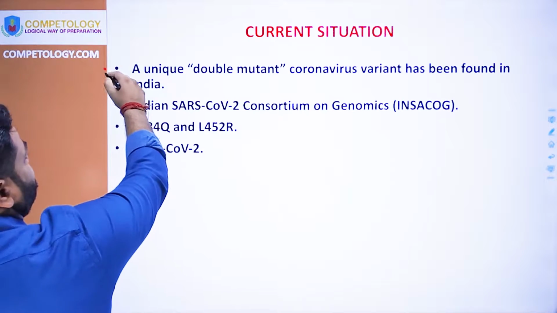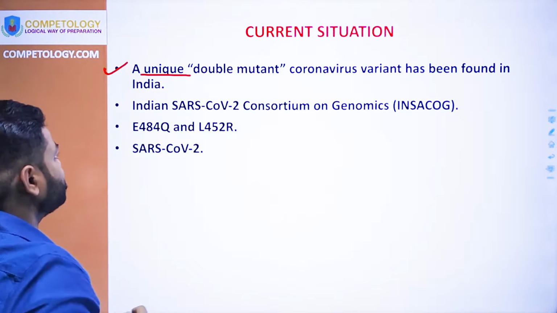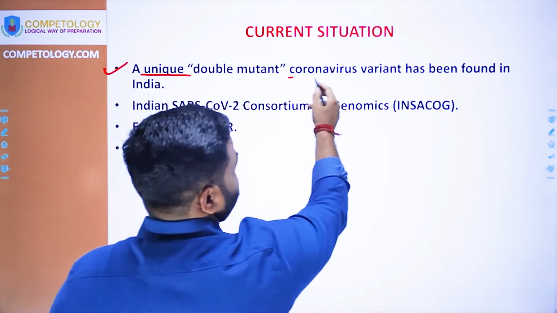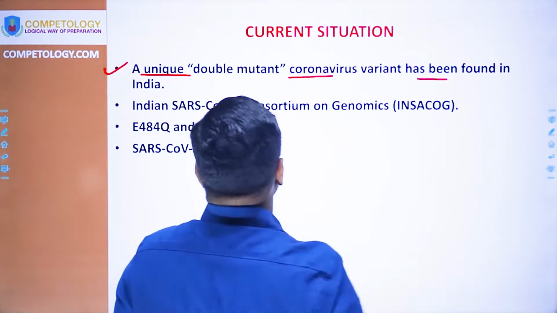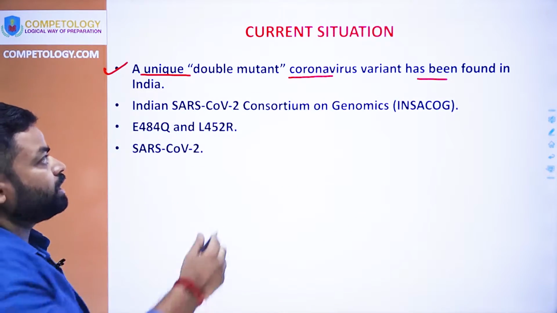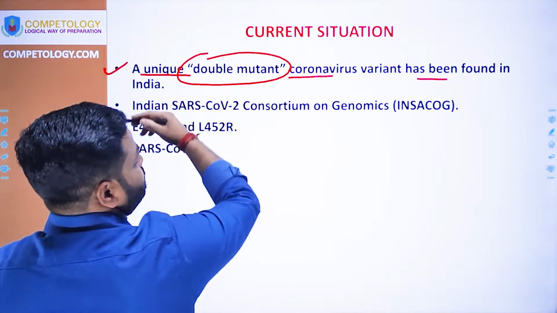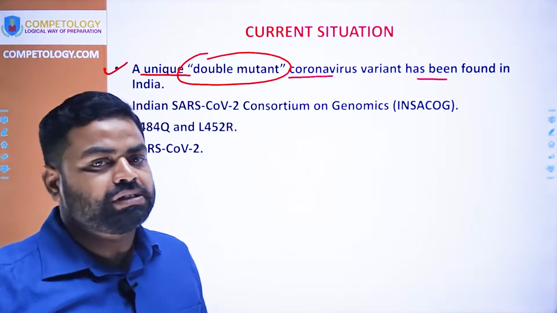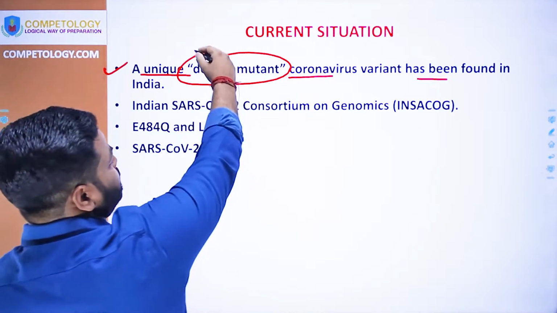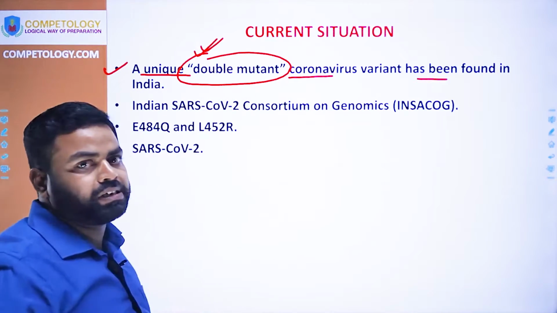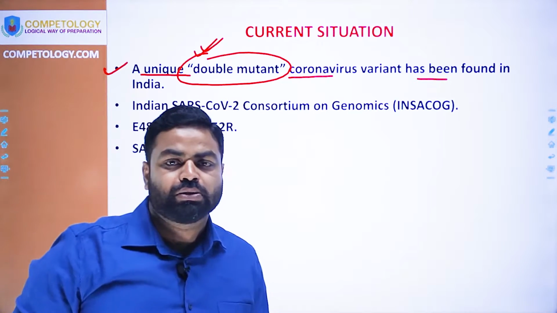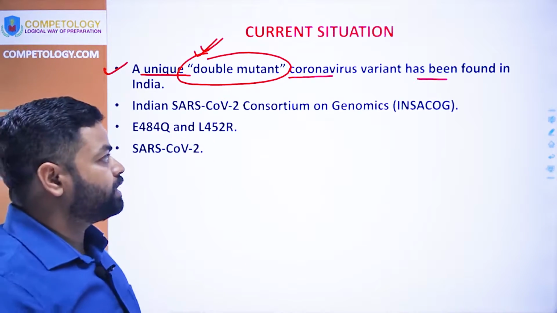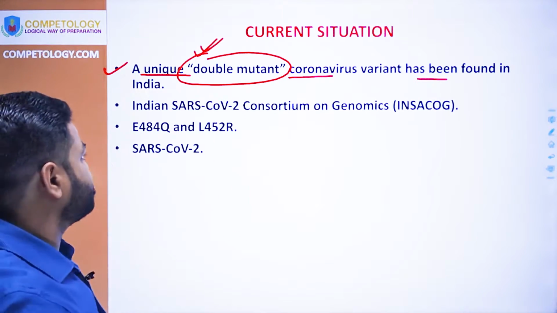Here we can see that there is a unique double mutation of the coronavirus variant that has been found in India. So what does this double mutation mean? The double mutation means that there was first of all a mutation in the coronavirus, and that mutated variant mutated again and became more resistant to the immune system of the human body as well as to the vaccines.